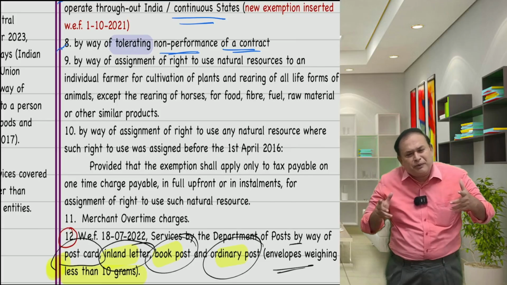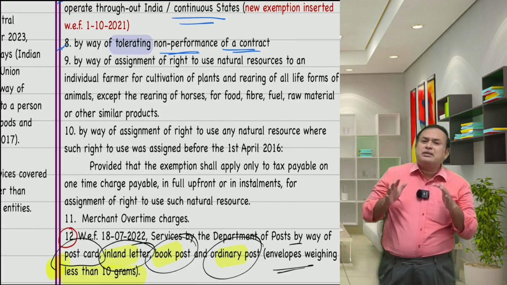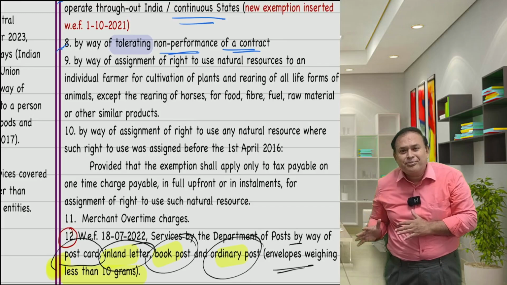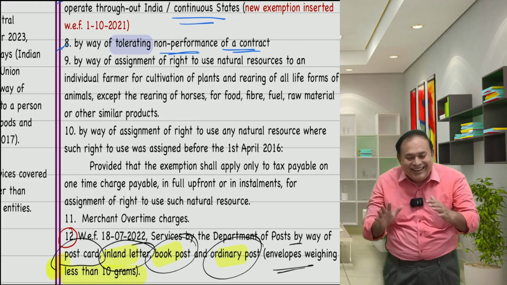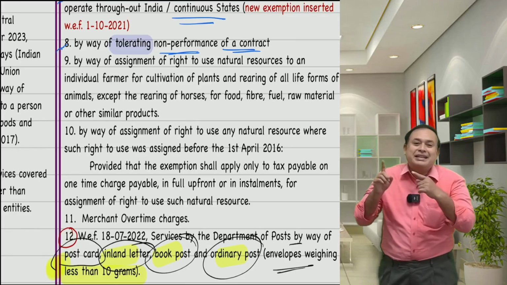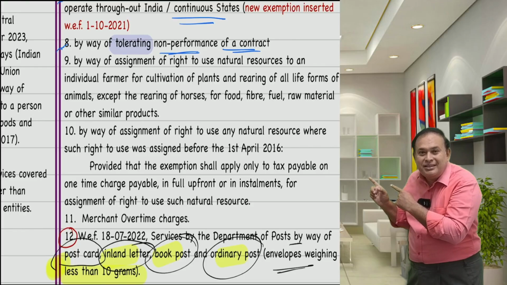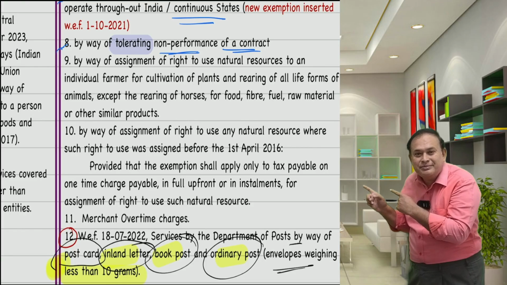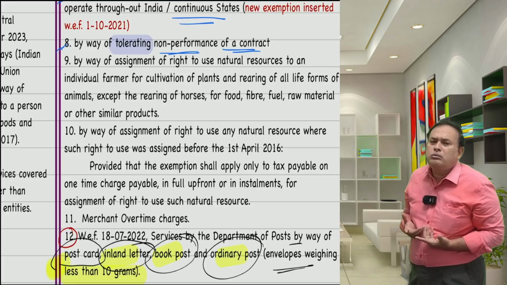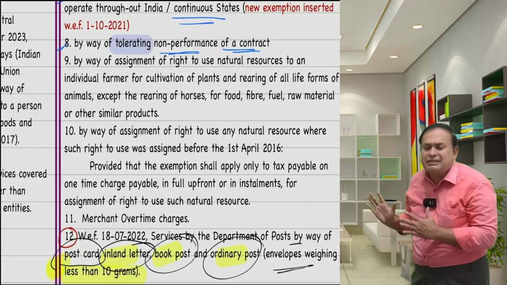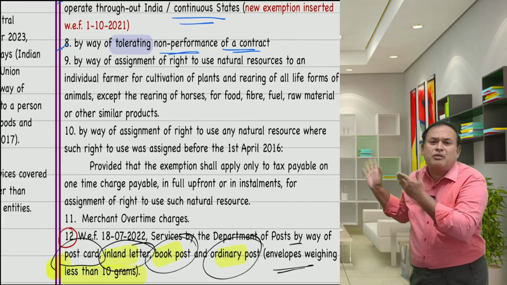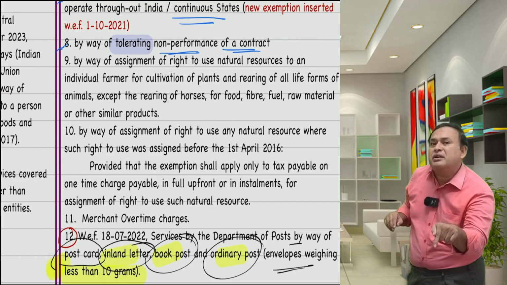Is it non-performance of a contract or performance of contract belatedly? If so, this exemption is not going to cover. Am I right, my dear friends? This exemption is not going to cover. Yes or no? This exemption will cover only when there is non-performance of a contract.